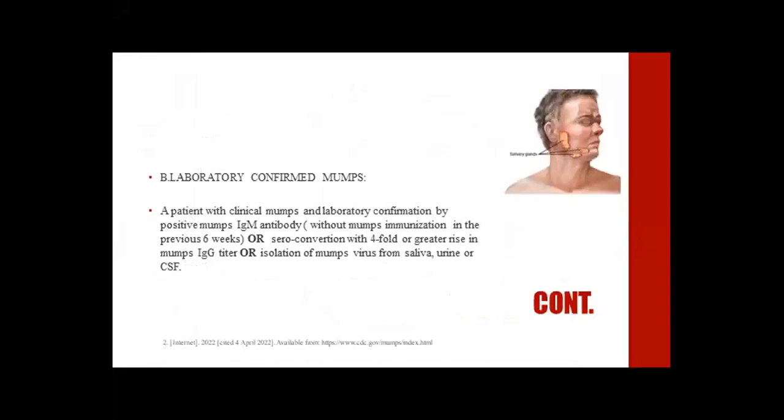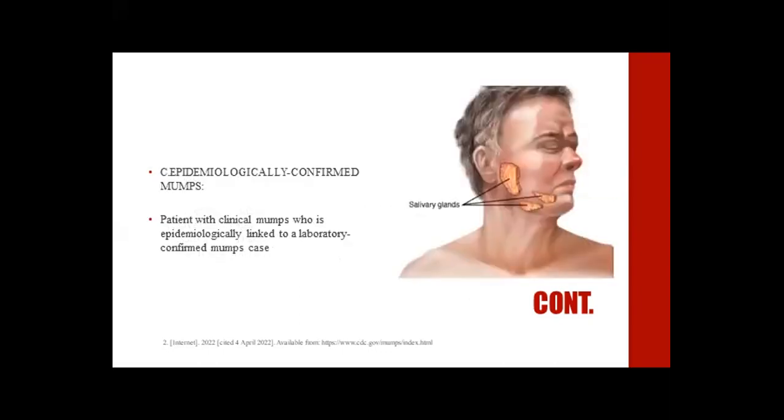Mumps surveillance. WHO recommends the following case definitions for mumps surveillance. Clinical mumps: acute onset of unilateral or bilateral tender, self-limiting swelling of the parotid or other salivary gland lasting 2 or more days and without other apparent cause. Laboratory confirmed mumps: a patient with clinical mumps and laboratory confirmation by positive mumps IgM antibody, seroconversion or a 4-fold or greater rise in mumps IgG titer, or isolation of mumps virus from saliva, urine, or CSF. Epidemiologically confirmed mumps: a patient with clinical mumps who is epidemiologically linked to a laboratory confirmed mumps case.